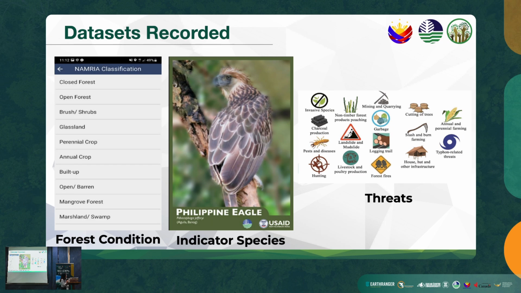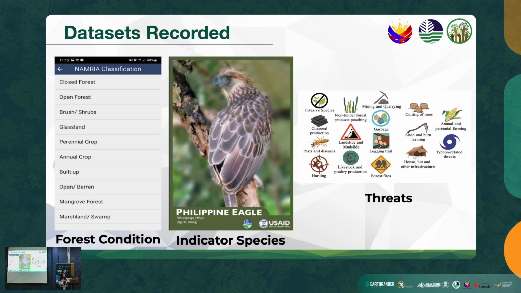Lastly, we also record threats, which can be natural or anthropogenic, such as typhoons, landslides, earthquakes, or other natural phenomena, and human activities or processes that cause destruction, for example, charcoal production, cutting of trees, etc.